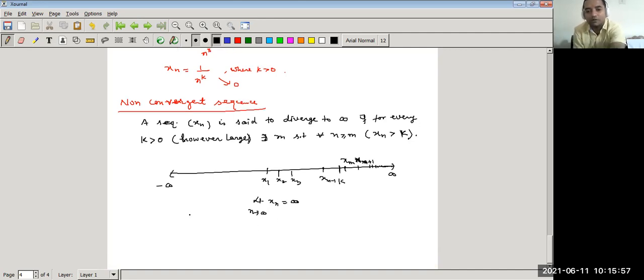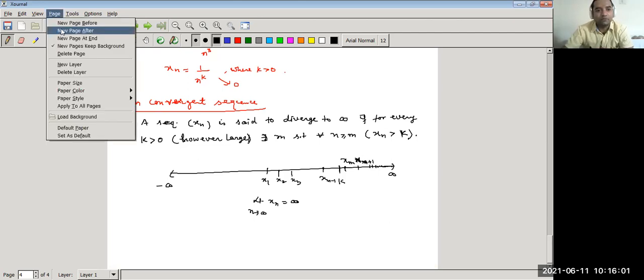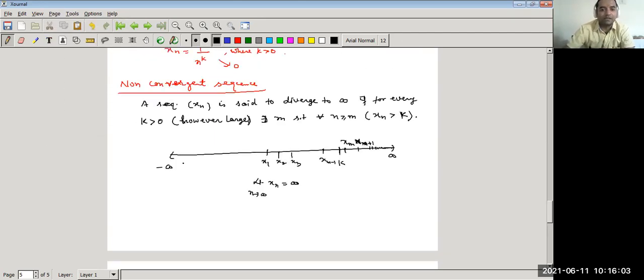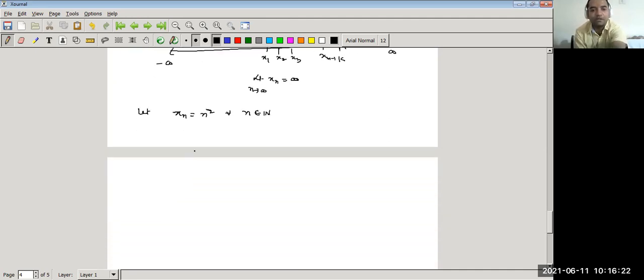We can take an example. Let xn is equal to n square for all n belonging to the natural numbers. What is the sequence?